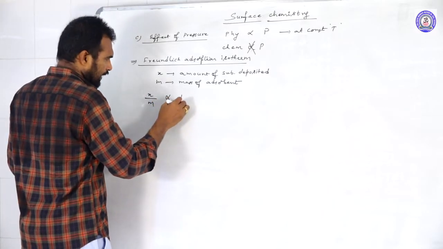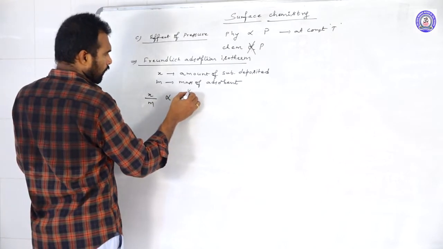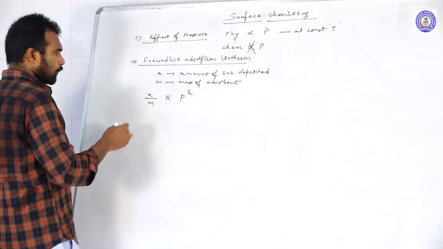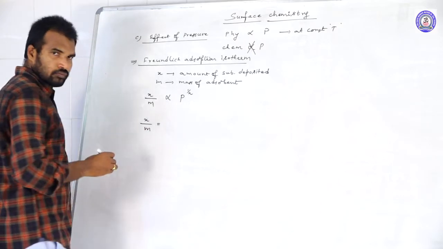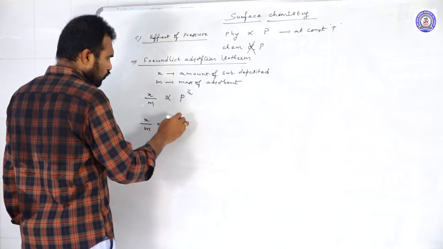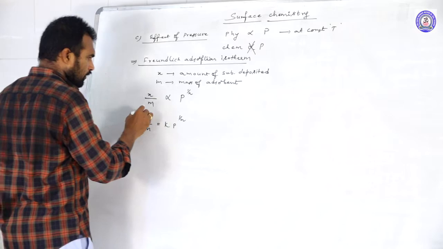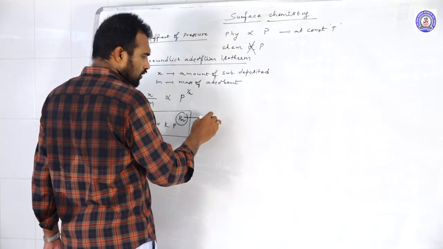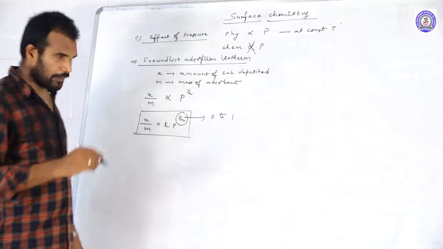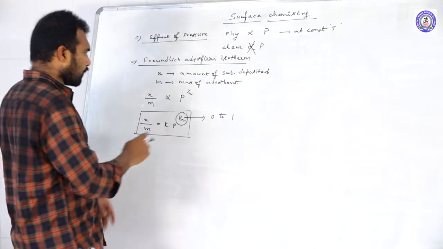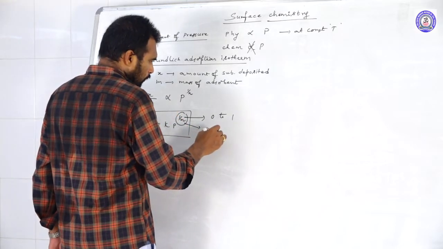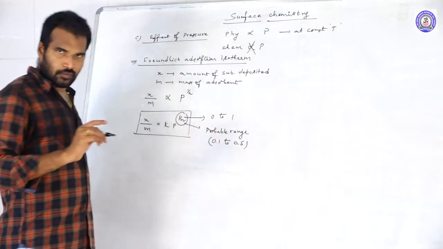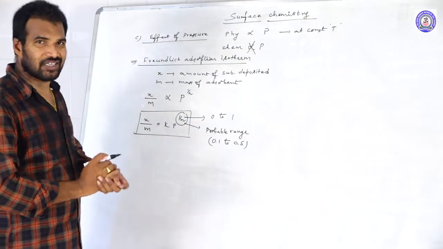X by M is directly proportional to P to the power of 1 by N. And if you want to remove the proportionality constant, X by M is equal to K into P to the power of 1 by N, where the 1 by N value is usually in the range between 0 to 1. But most probably, what is the range of this 1 by N value? 0.1 to 0.5.